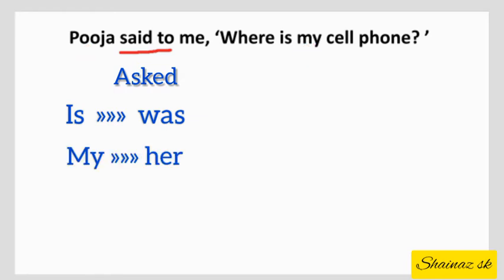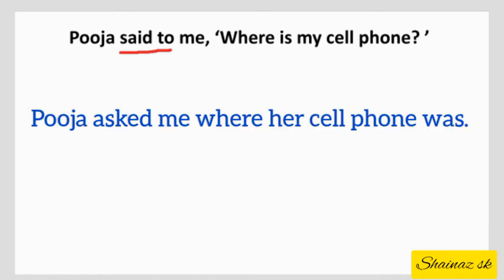We have done all the necessary changes, and as we have learned, the word order will remain the same as that of the statement, only the subject will be placed before the verb. So let us write our answer. Pooja asked me where her cell phone was. Here now the subject is placed before the verb, that is was.